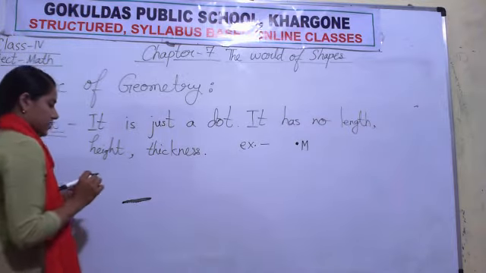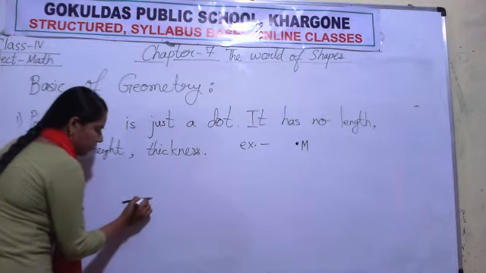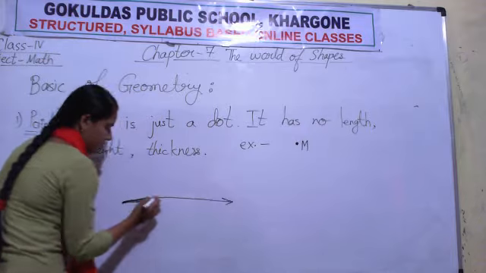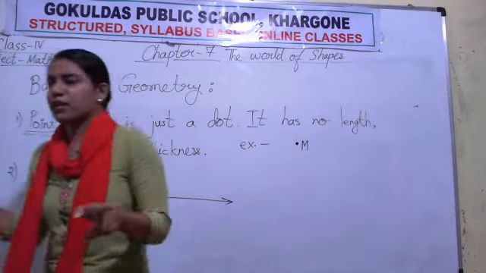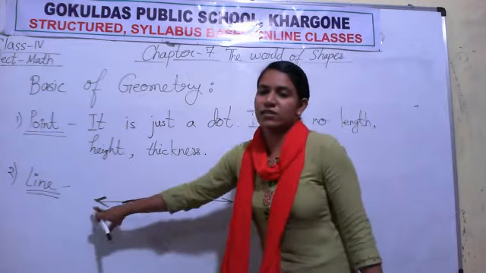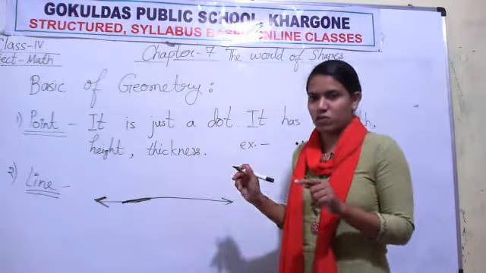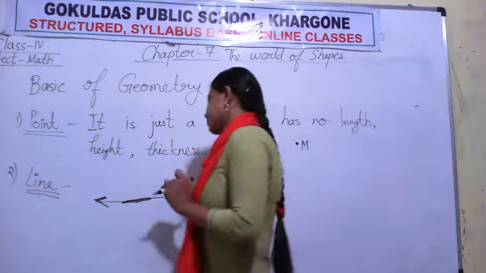Now what are the points about line? Line has no end points, means we can extend line in both the directions. Line has two arrows. Line has arrows on both the ends.